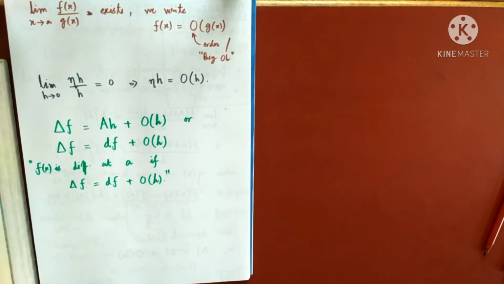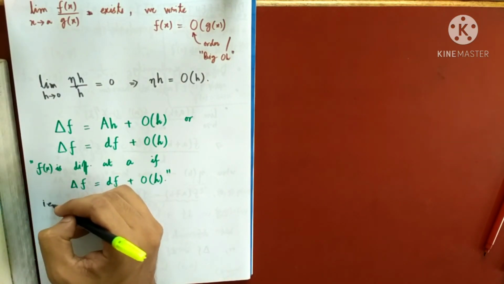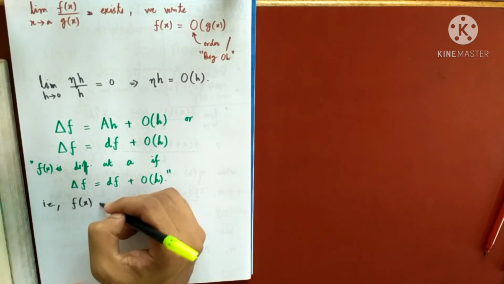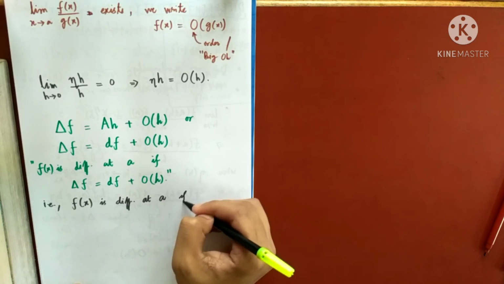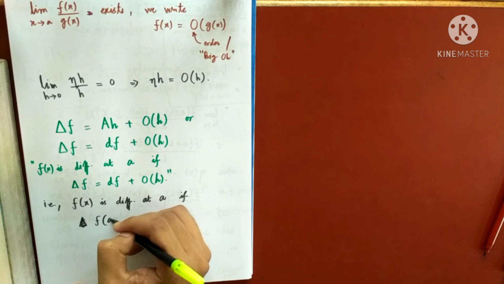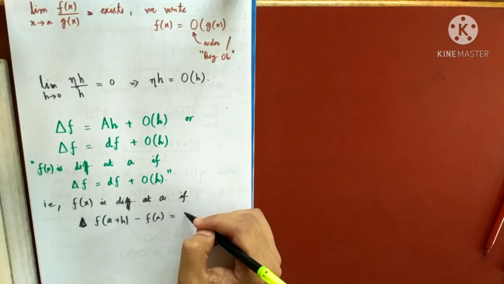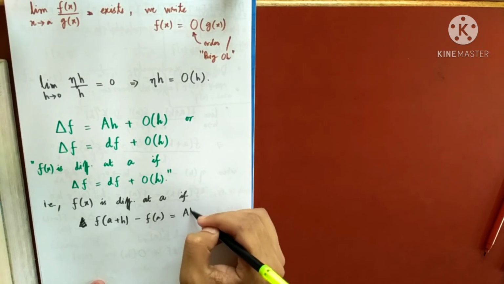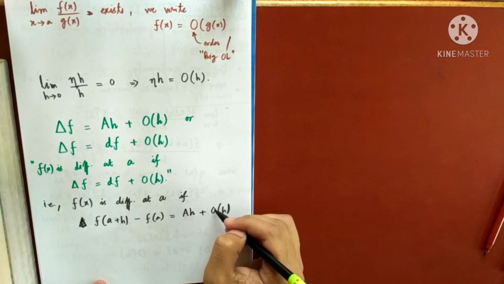So my point is, f(x) is differentiable at a if I can write the increment del f as some number times h plus some order of h, which contains higher powers of h.